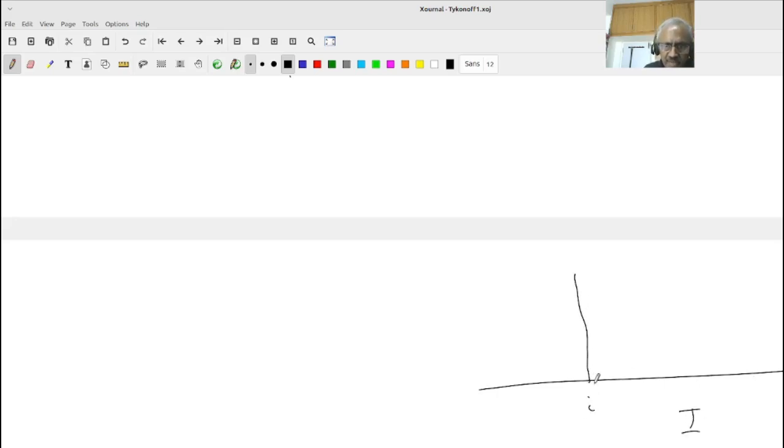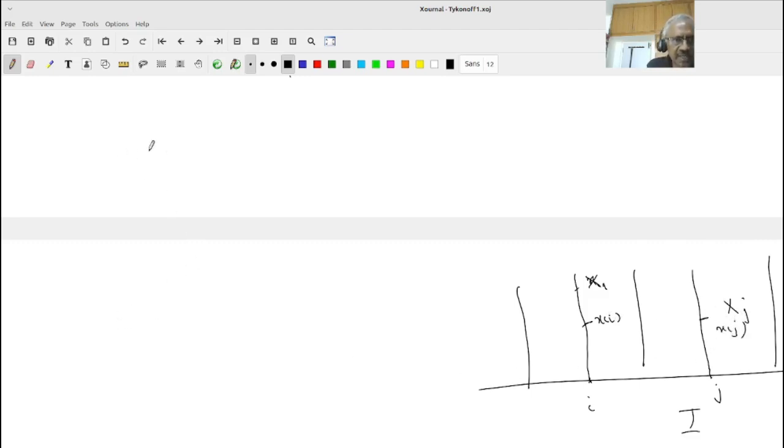This is my i, and this is my capital X_i, and this will be my j, this will be my capital X_j. Therefore at i, my x_i should lie here and x_j should lie here. And as usual, like in sequences, we will denote x_i by the value of the function x at i.